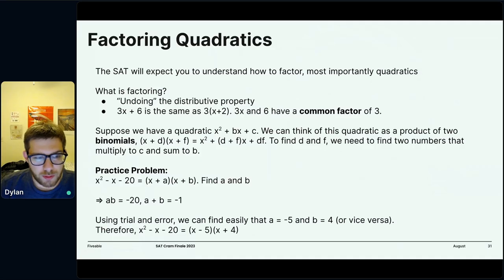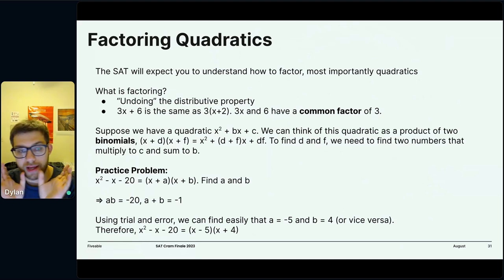So how do we factor a quadratic, right? Well, what can we think about factoring as? What is it? Well, factoring is just undoing the distributive property, right? If you can think of two items of a sum or difference having the same kind of multiplicative factor, we can factor it out because actually what's been done is some implicit distribution.